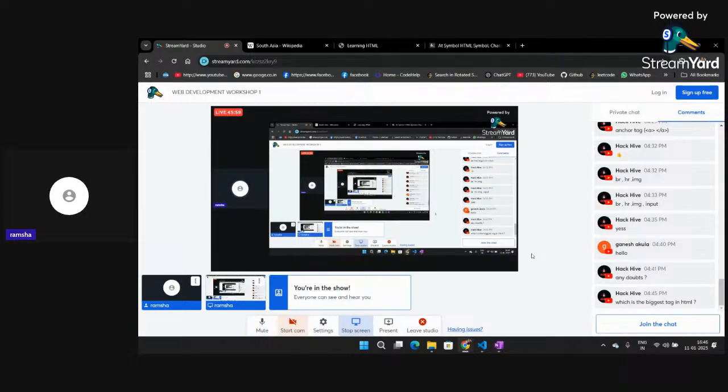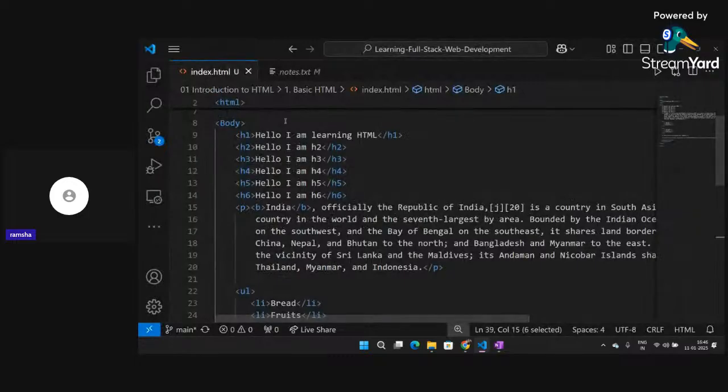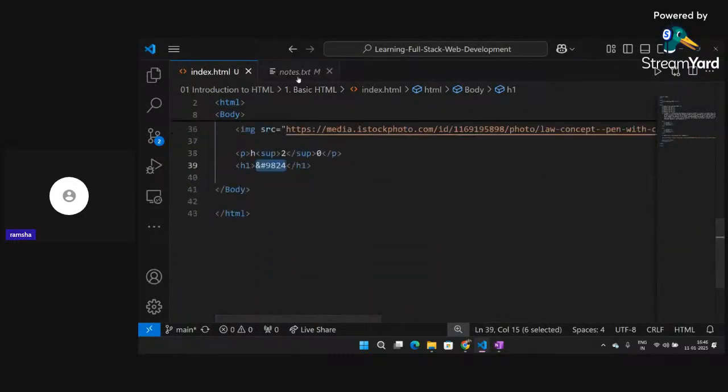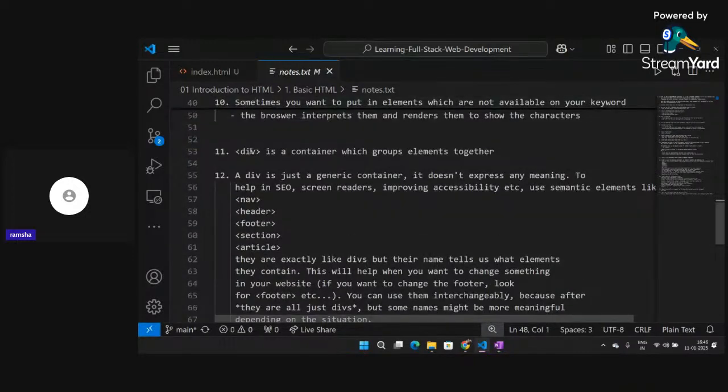Okay, I hope you guys have revised what we have studied up till now. Now we are going to study a few more HTML tags that are present. Now we have another type of tag which is known as the div tag. Okay, so you might have seen containers. There are a lot of containers, and inside these containers you store things. So div is nothing but a container which stores your different tags together.